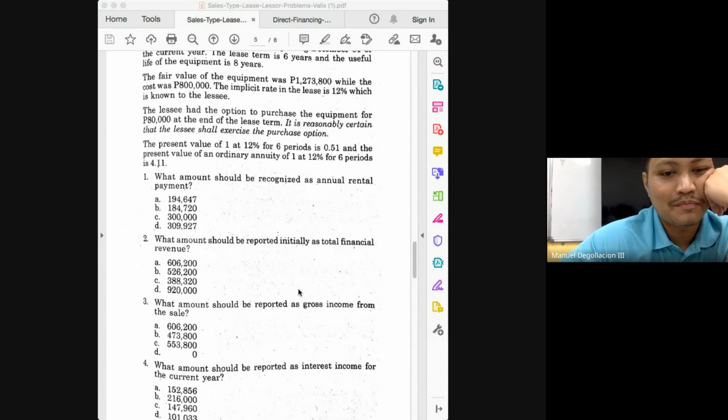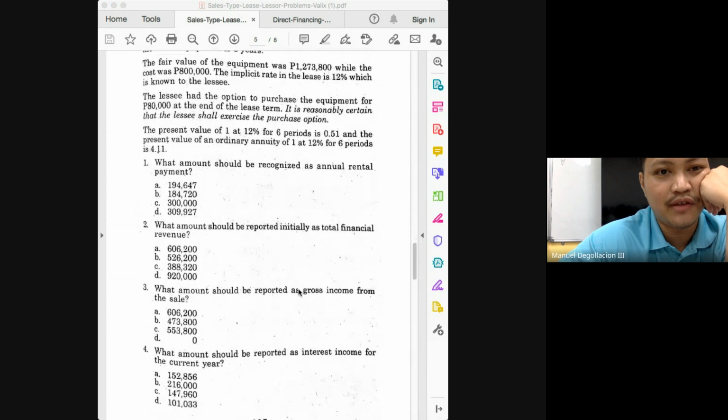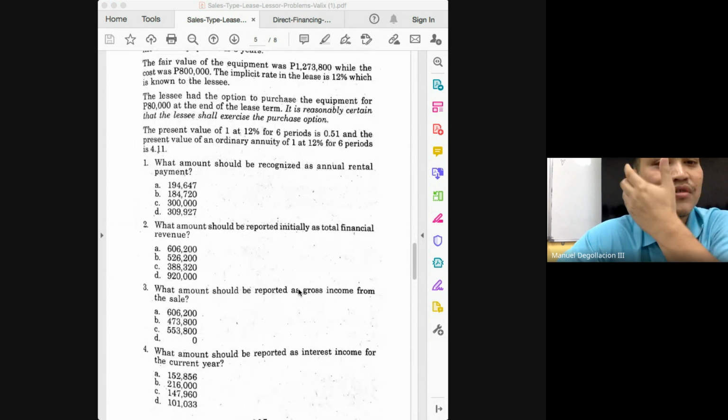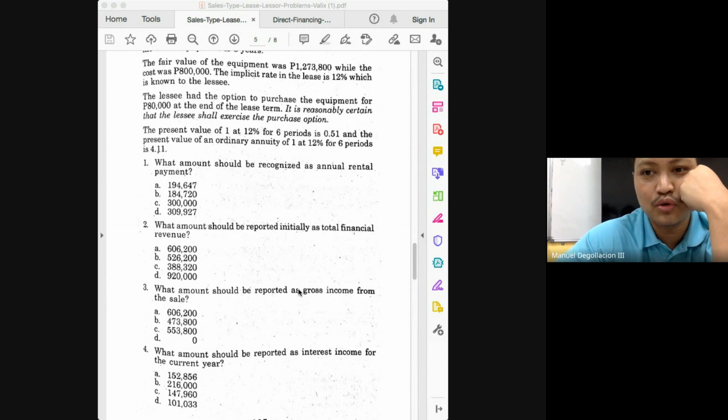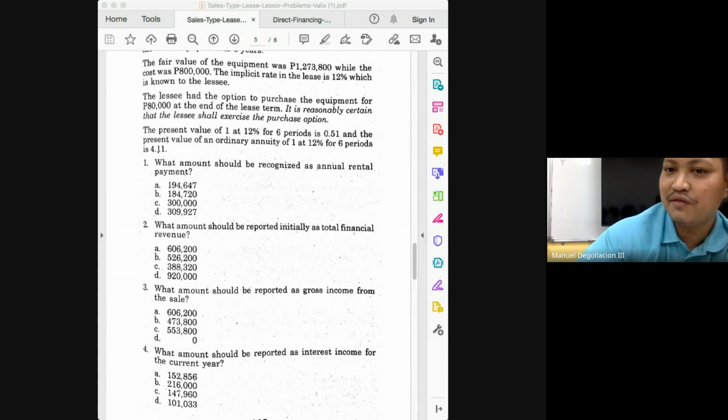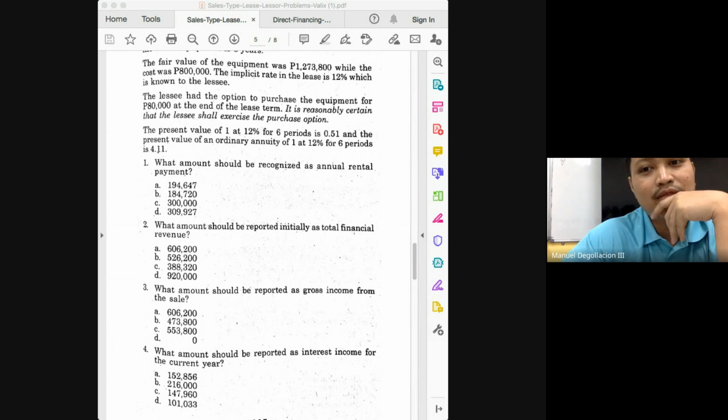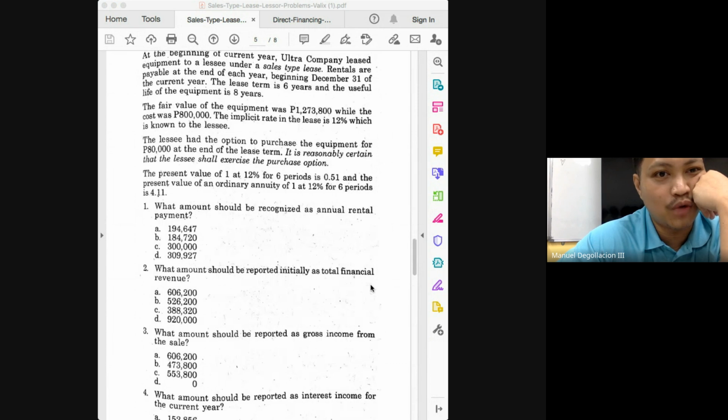Number 4, what should be reported as interest income for the current year? So what do you do? Multiply the present value, or in this case, the fair value of the equipment of 1,273,800 by 12%. How much is 12% of 1,273,800? Is it 152,856? 152,856. And that will already be our answer, assuming this is for one whole year.